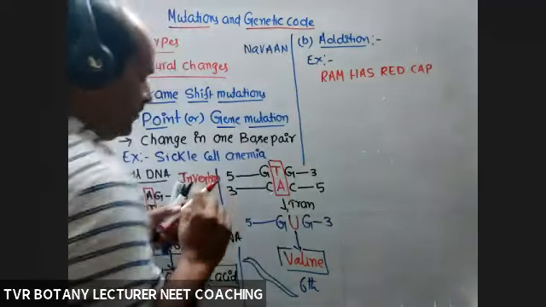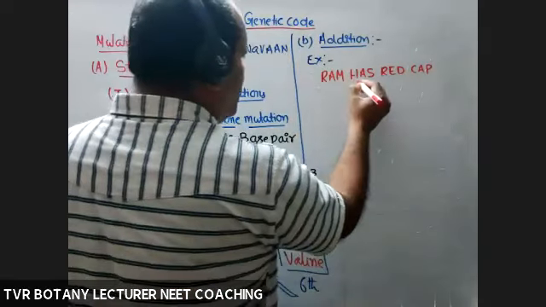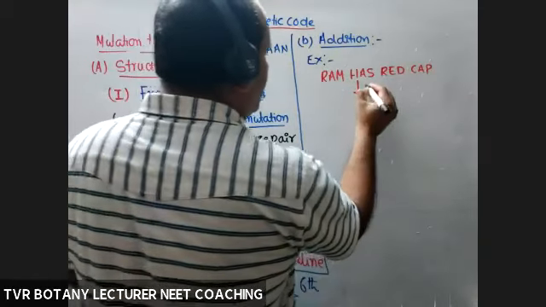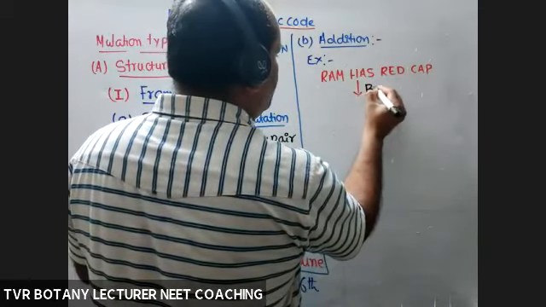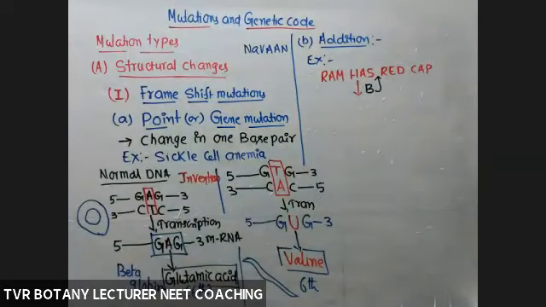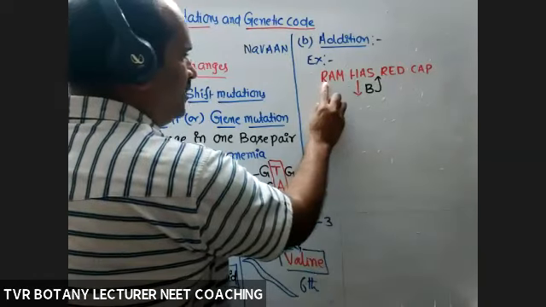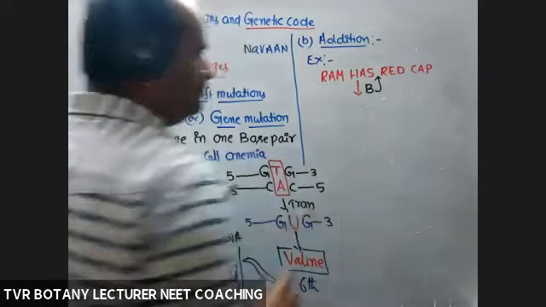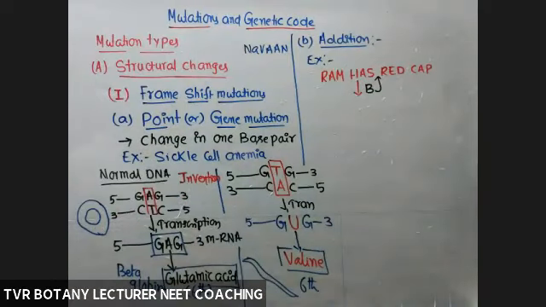So now, what about addition? During addition, initially, B is added, only the letter B, in between has and red. Has and red means S and R. Nucleotides 1, 2, 3, 4, 5, 6, 7, 8, 9, 10, 11, 12. 12 nucleotides, 12 divided by 3, 4 triplet codons.